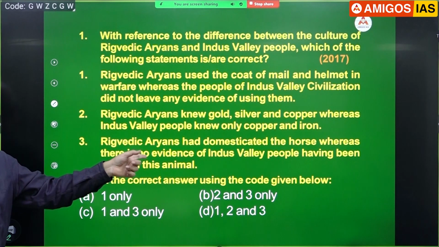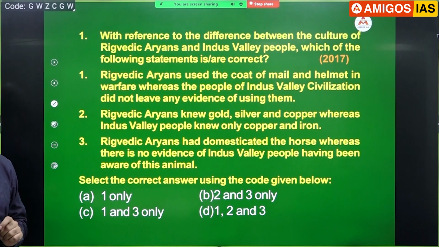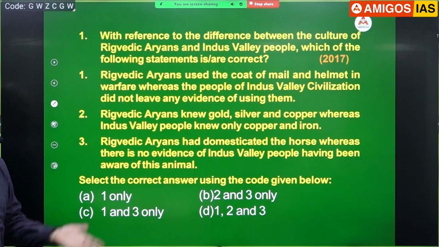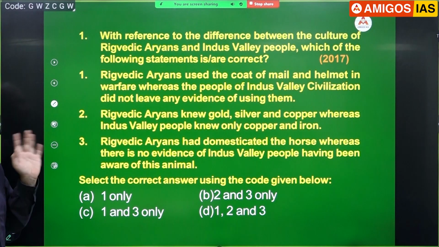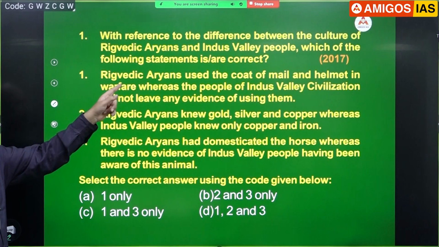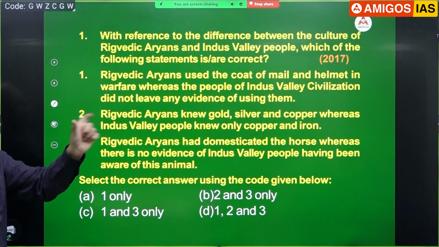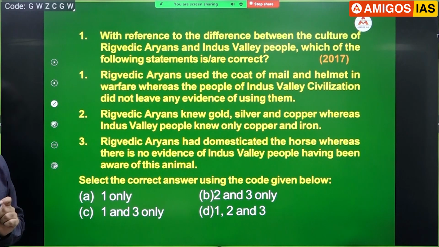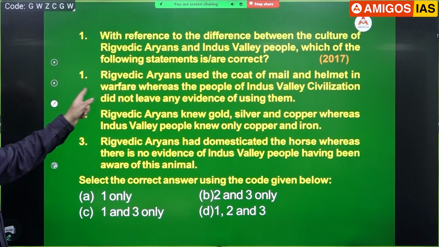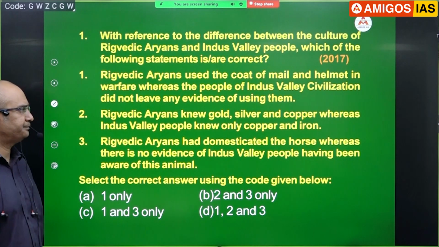But when this question came in the exam, I had to change that. And even today, if you find that in NCERT, they will give that helmet was introduced by Shakas and Kushanas. But UPSC has given an answer in 2017 that no, it was Aryans who brought helmet into India. Anyone can tell me the word I used for that? Sironastra. I should have made you write, please. Yes, please. Sironastra, and this question. So statement 1 is correct. Next one.